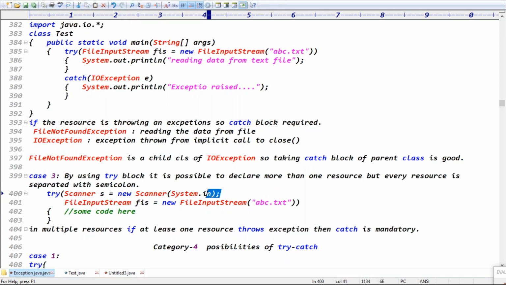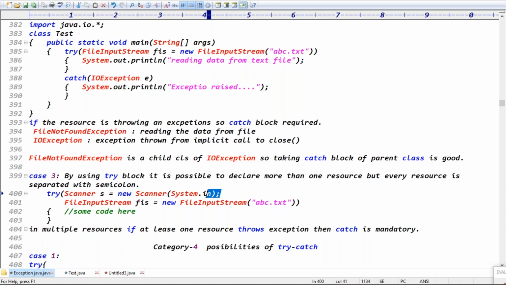Guys, try-with-resources: declare the resource using the try block. Once the try block is completed, the resource is automatically released. Sir, how is it releasing automatically? Because of the AutoCloseable interface. The AutoCloseable interface contains which method, guys? The close method, right? The close method is implicitly called automatically.